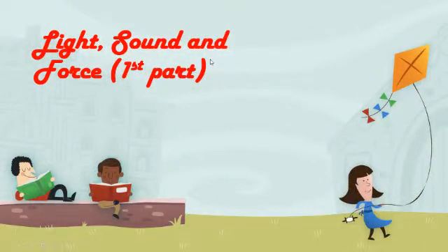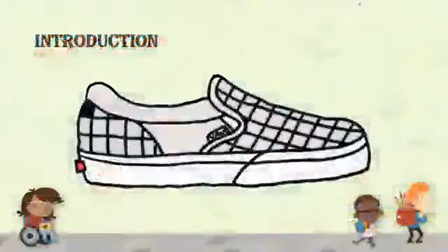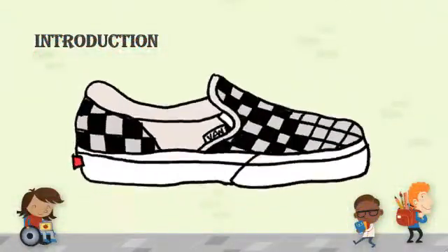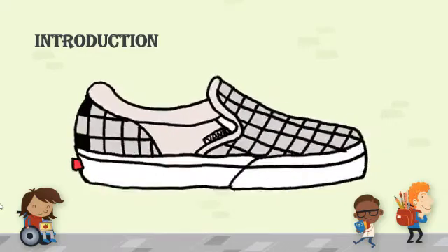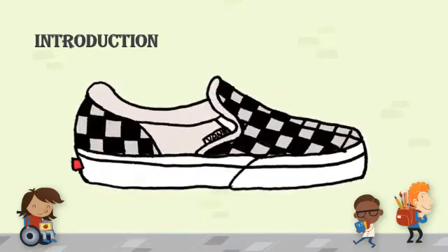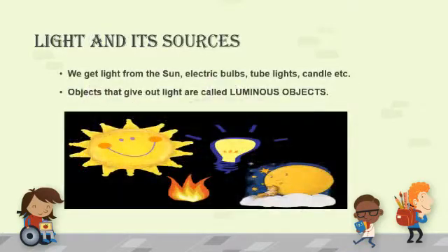Today, I am going to start a new chapter, that is light, sound and force. This is the first part of the chapter. Children, if I say you go and fetch your shoes in a dark room, can you do it? No, I know you need light to see them. Children, we get light from the sun, from electric bulb, from tube light, candles and oil lamps.